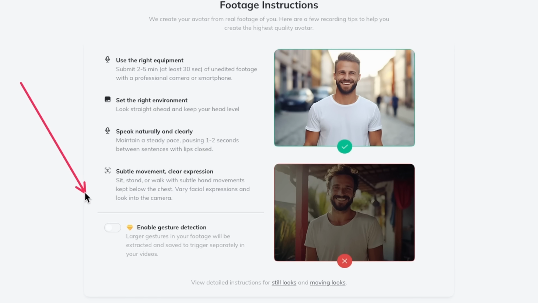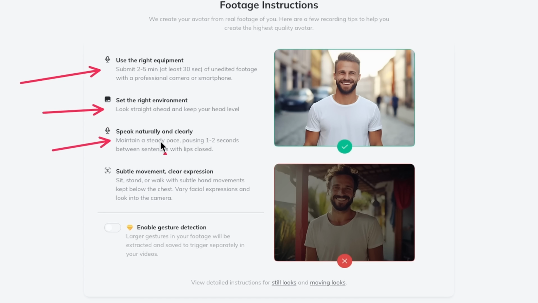There are some big mistakes you can make here. After I've created 10 AI clones, I can tell you some big tips that will help you a lot. The first one is to submit at least 2 minutes of footage. I found that 30 seconds is way too little. The second one is to try to make it as professional as possible. If you have a good light, or if you don't have a good light, sit in front of the window with natural light outside, but don't have the sun shine directly on your face.